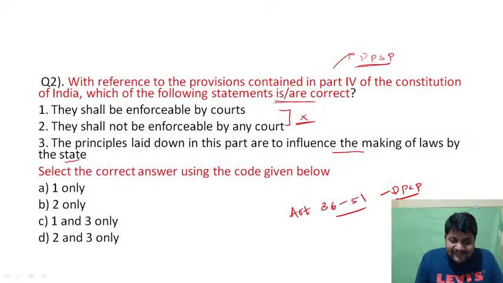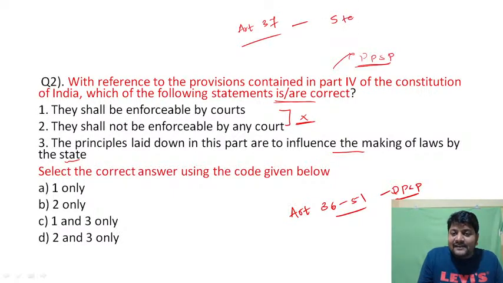Article 36 here explains about the state, basically what is state and what should be considered as state. And Article 37 states that the lawmakers or the state need to follow these principles while framing the laws, which means statement 3 is correct. So 3 is correct.